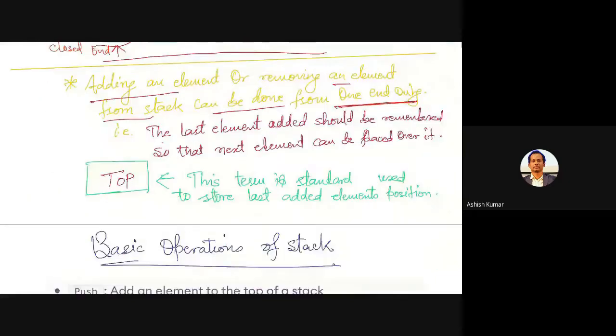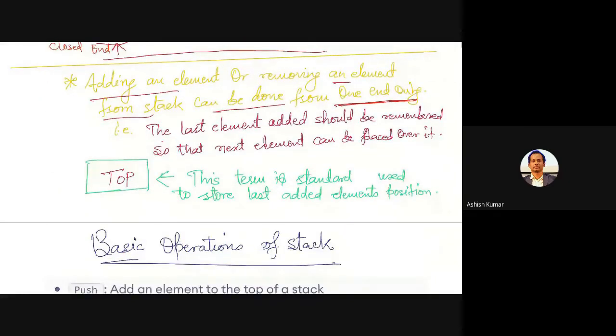So that also means the last element added should be remembered. Whatever you have inserted last, remembering the element is a little confusing because you may have some repeated elements. So you can say last index position, last index, or the serial number wise last value, at the position where you actually inserted, must be remembered so that you can insert the new one over it.